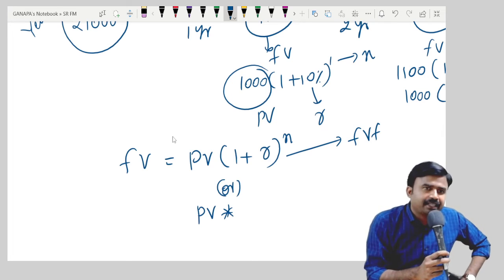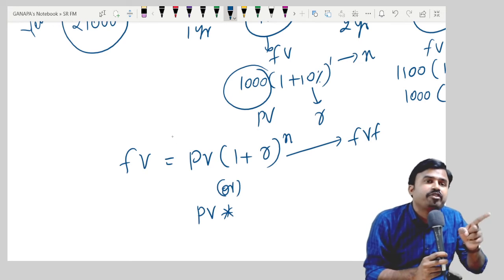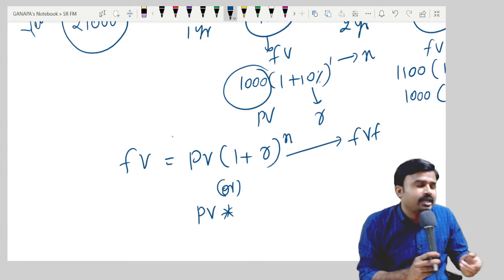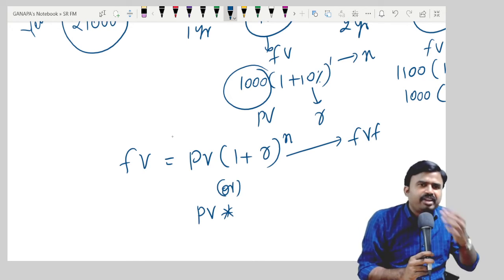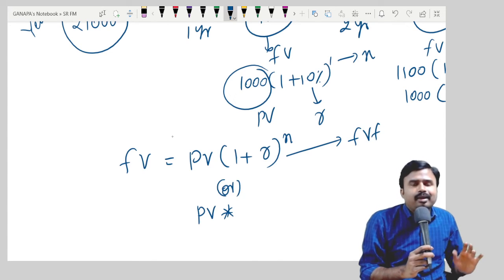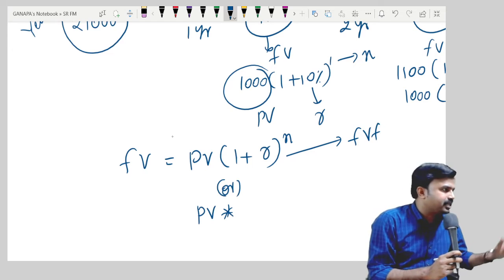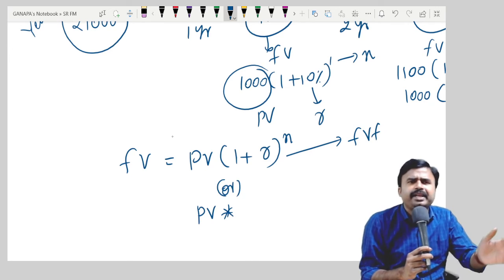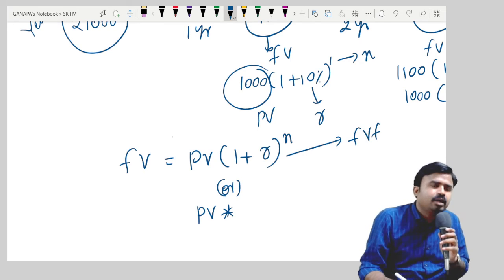Future value factor. What was that? My dear students, future value factor means it is nothing but (1 + R)^n. Which means we have a table called the future value factor table. There you can refer to your factors at any rate of interest and for any number of periods. For a defined period, there will be a table. We have a table called the future value factor table. I can refer to it.